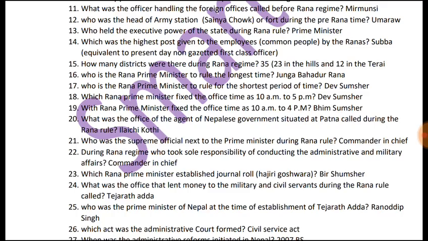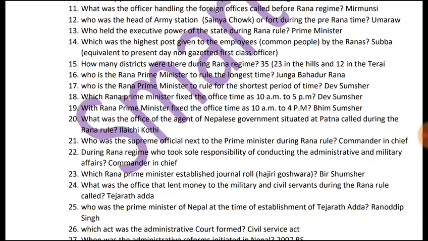16th question is, who is the Rana Prime Minister to rule the longest time? It was Jang Bahadur Rana. The next question is, who is the Rana Prime Minister to rule for the shortest period of time? The Rana Prime Minister to rule for the shortest period of time was Dev Samshar Rana. 18th question is, which Rana Prime Minister fixed the office time as 10 a.m. to 5 p.m.? It was Dev Samshar Rana.